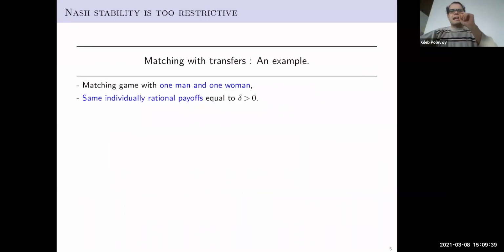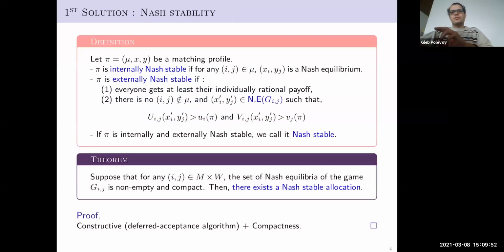Sure. It seems that when you talk about external stability, you can say it's kind of a too strong Nash, because you allow a couple to do something which would benefit them both. So if you augment the actions to allow them to deviate, then it's a strong Nash in a way.